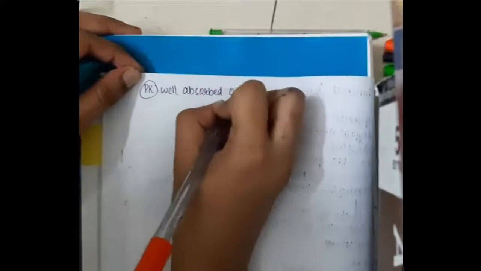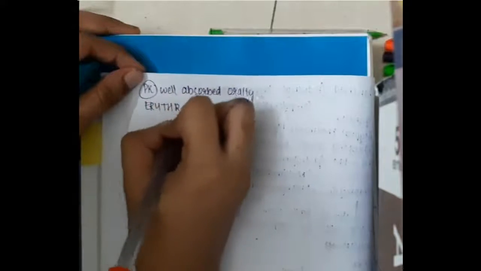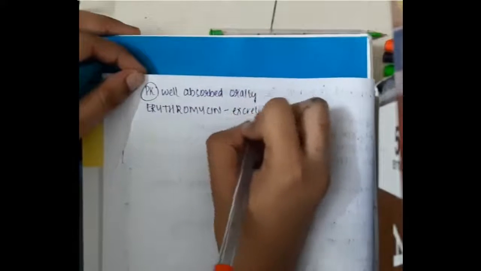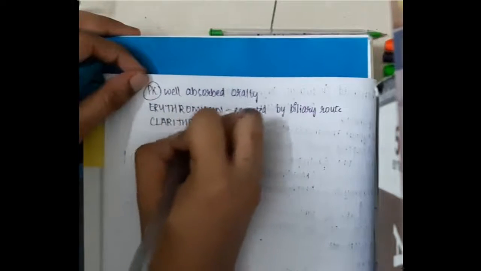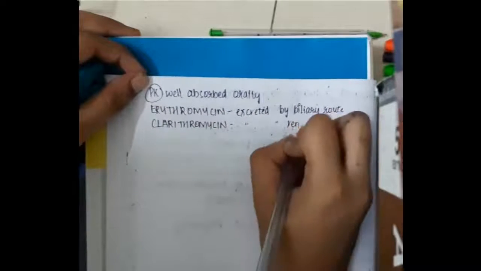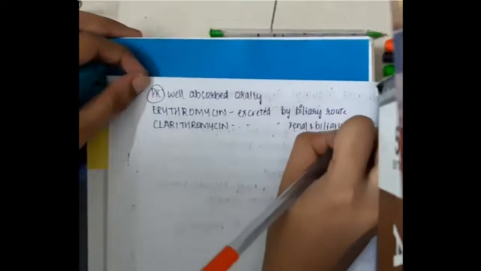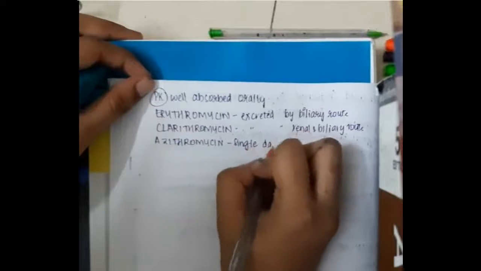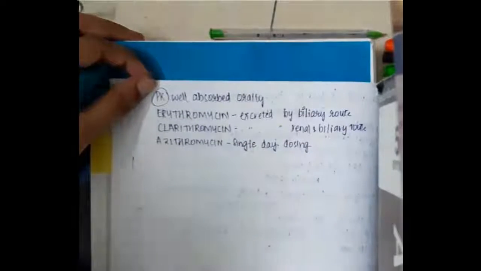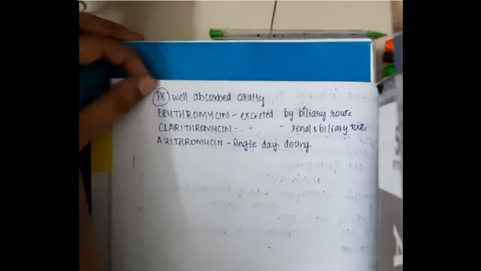Now if you see the pharmacokinetics, these drugs are well absorbed orally. Erythromycin is mainly excreted by the biliary route, but clarithromycin is excreted by renal and biliary route. Azithromycin is a single day dosing drug.